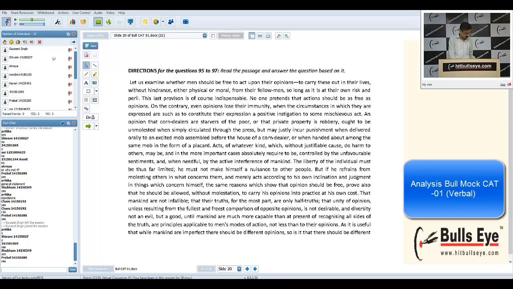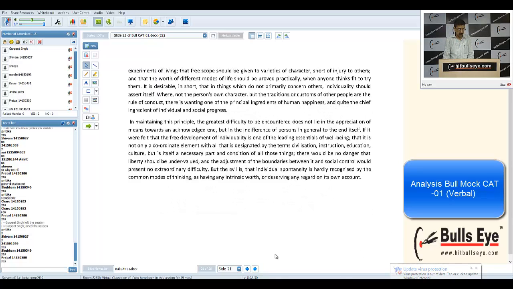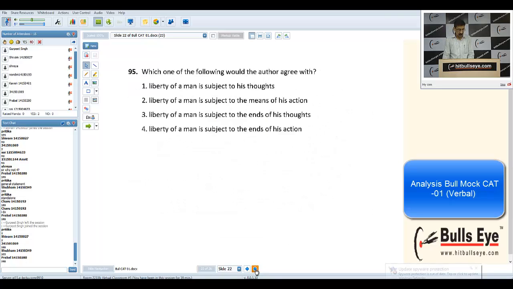This passage was about opinions, how man should act, and independent thinking, spontaneity, creativity. It was a passage about societal philosophy. I found it easy, but I don't know why students termed it difficult.